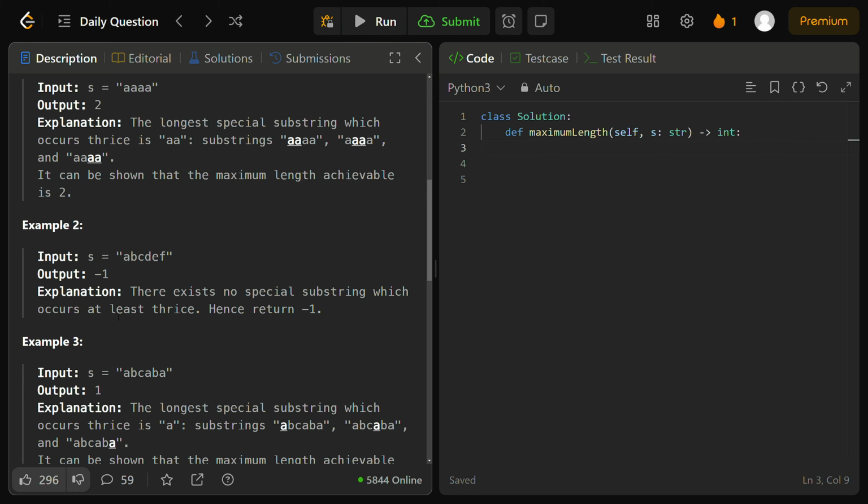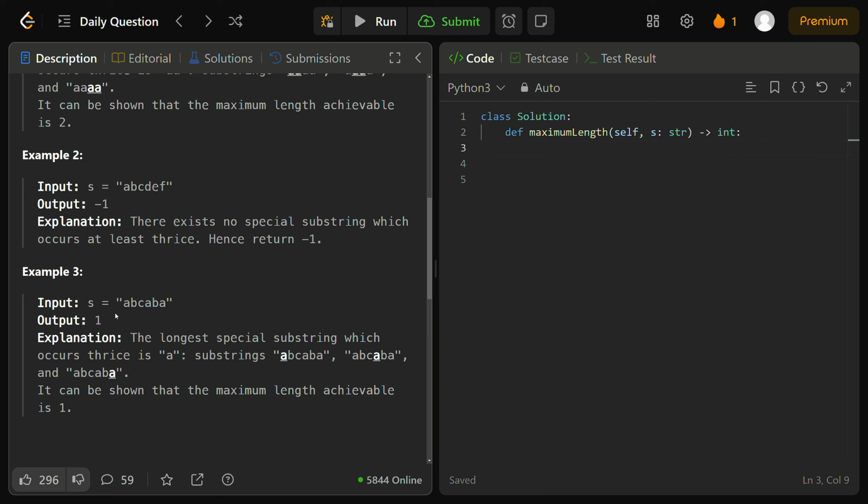And finally, in example 3, we have our input string S to be ABCABA, and in this case, we have to output 1, because the longest special substring that has a frequency of 3 in our input string S is only one character. That's the maximal length we can achieve. And in this case, it's simply an individual A, right? A itself is, of course, a special substring because it is only one character. And it also has a frequency of 3, which is greater than or equal to 3. We can use this A, and this A.